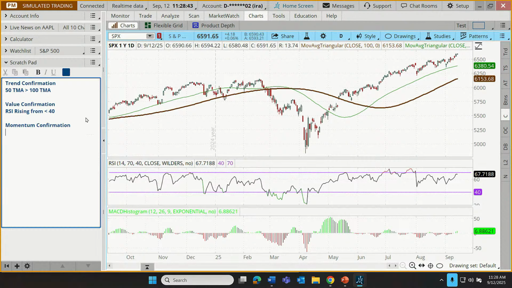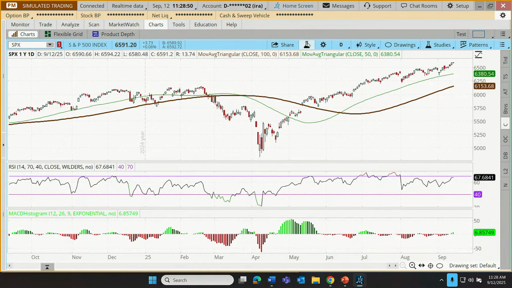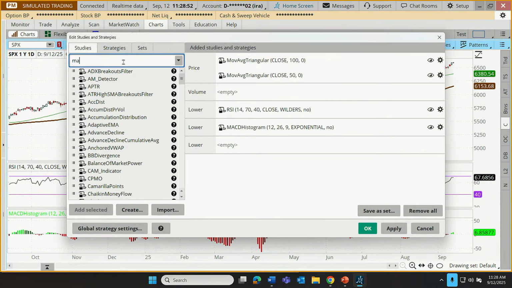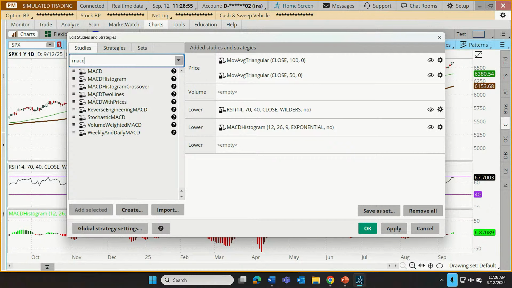And for that, in this system, we use the MACD histogram. Now, yes, it would probably be just as serviceable if we were to go up here and add the MACD to our chart. If I chose MACD 2 lines, it's exactly the same information, just displayed differently. So I don't want to offend the viewers who use the MACD 2 lines in place of the histogram. But we're going to be using the histogram for today's discussion.